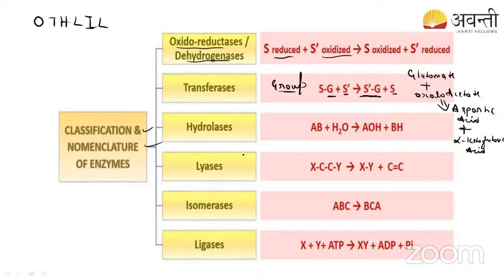Then coming to the hydrolase, what is the function of the hydrolase? Many breakdown reactions happen in our body, right? That is because of the hydrolase enzyme. The main difference between the hydrolase and lyase is that the hydrolase uses water. With the help of water, it breaks down the substrate. See here, the AB is there, right? With the help of water, it is converted into AOH and BH. That is the main function of the hydrolase. With the help of water, it breaks down the substrate.